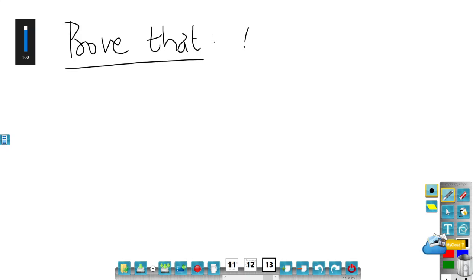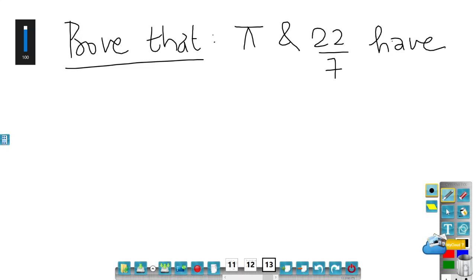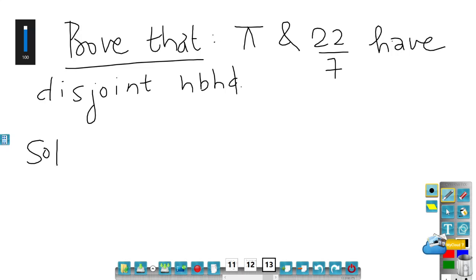Prove that pi and 22 by 7 have distinct, disjoint neighborhoods. Solution.